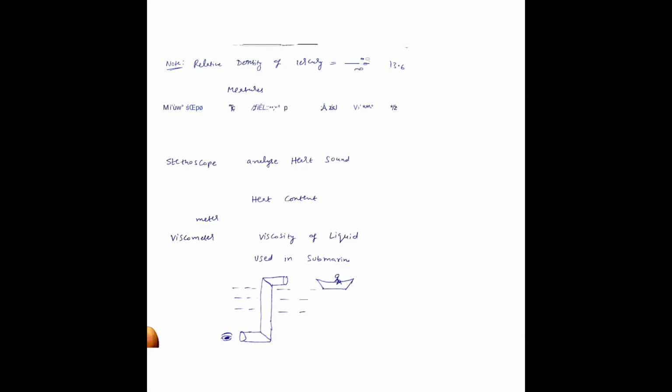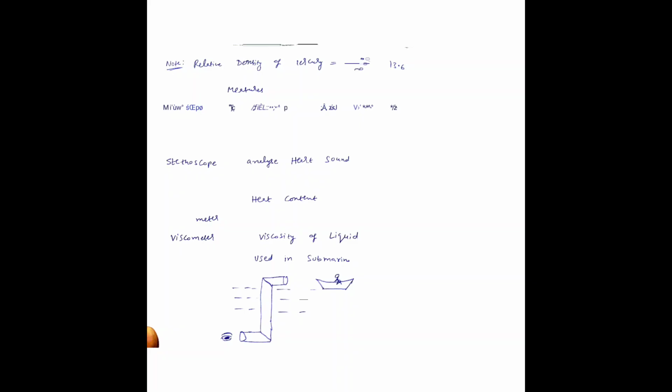And manometer, it is a device. Manometer measures pressures of gases and liquids. And microscope is an instrument used to magnify the view of small objects. And sphygmomanometer will measure the blood pressure. And stethoscope will analyze heart sound.